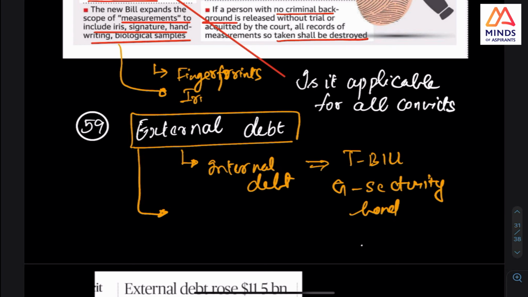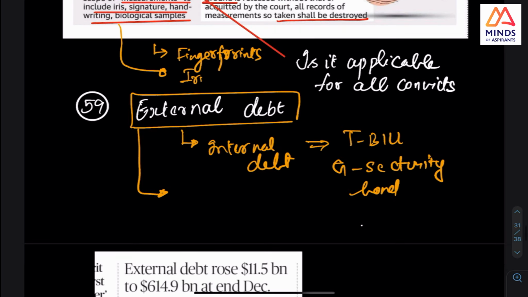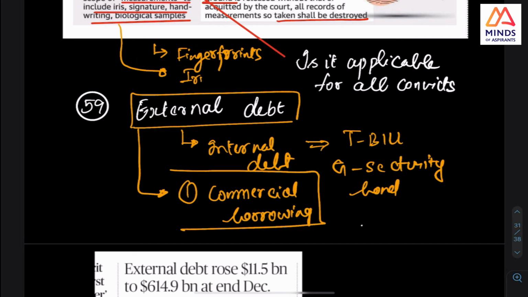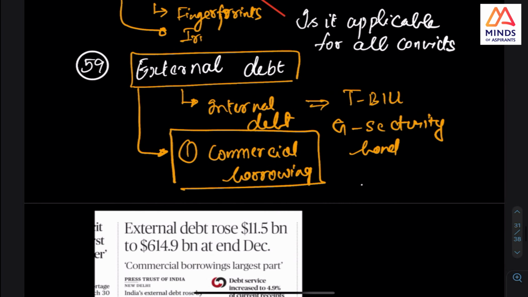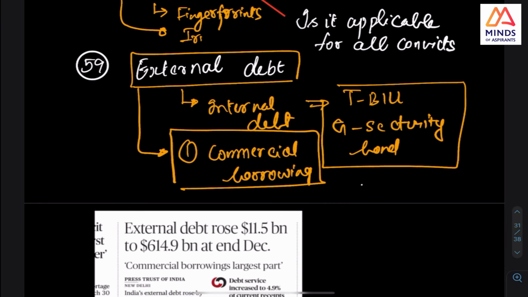But external debt, the highest, is in the Economic Survey. I took it from the Economic Survey only. Highest is commercial borrowing. I'll put that table. Commercial borrowing is not only government. T-bills, government securities, internal debt, all this is government. But commercial borrowing is first.